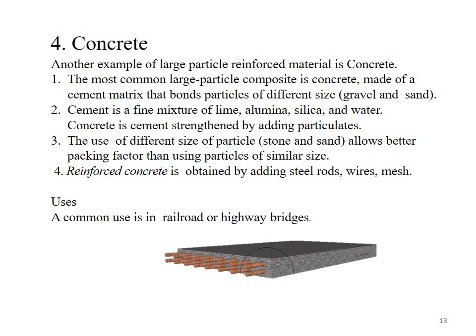Cement binds these particles with each other and gives us high stiffness and high strength. Reinforced concrete is obtained by adding steel rods, wires and mesh. Uses: where is concrete used? Concrete is used in preparing railroad or highway bridges.